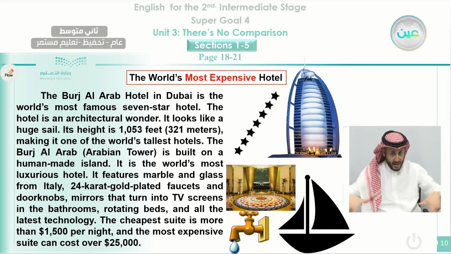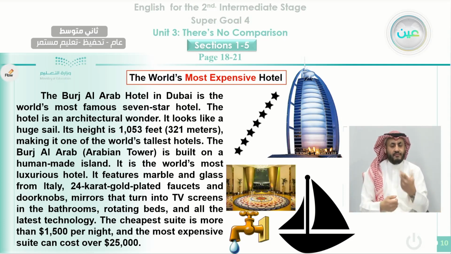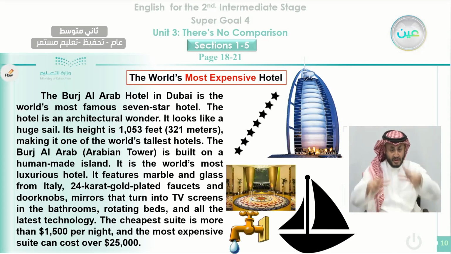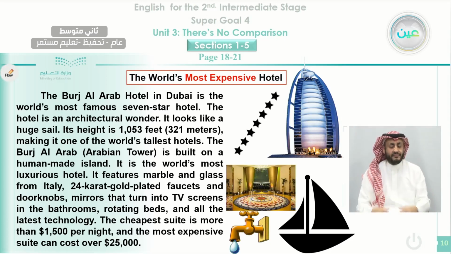It is the world's most luxurious hotel. It features marble and glass from Italy, 24-karat gold-plated faucets and doorknobs, mirrors that turn into TV screens in the bathrooms, rotating beds, and all the latest technology. The cheapest suite is more than $1,500 per night, and the most expensive suite can cost over $25,000.